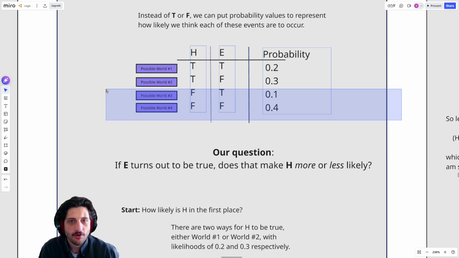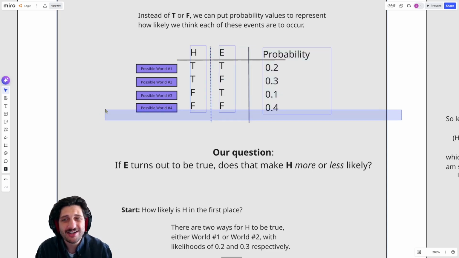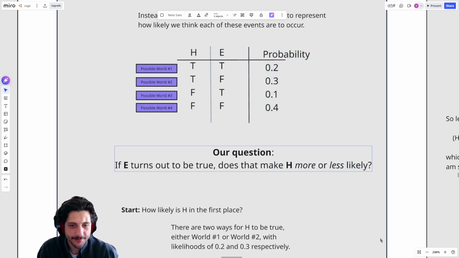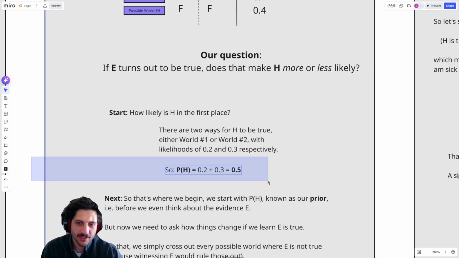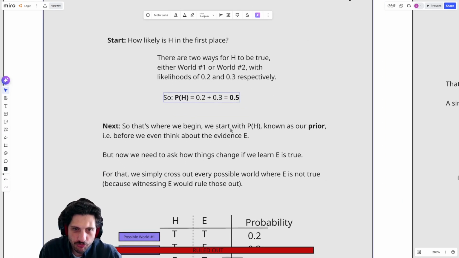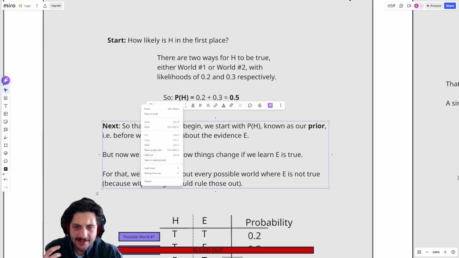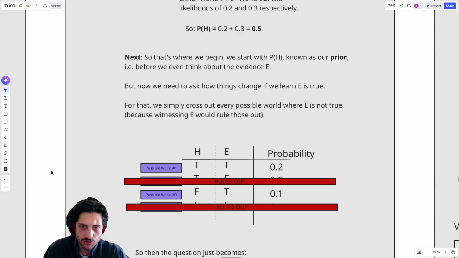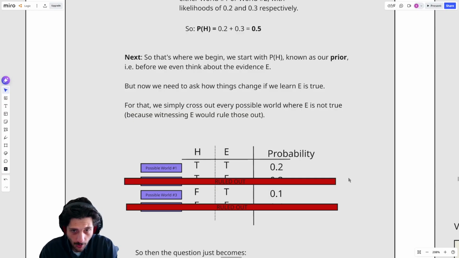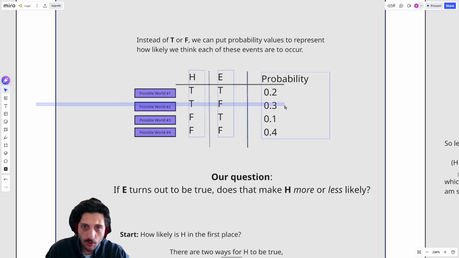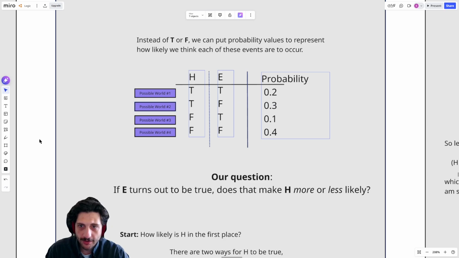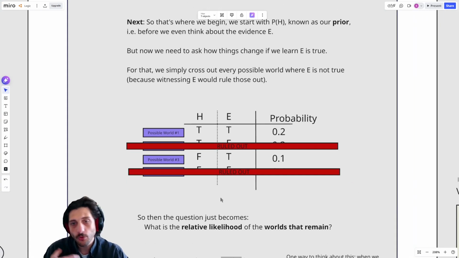where H is false. And our question then is, if we learn that the evidence is true, how does that change our confidence? So I start off with a 50% confidence in H. We call this our prior. We say, all right, before anything else, I have a prior confidence of 50%. Now what we need to do is ask how things change if we find out that E is true. And to do this, we simply throw out the worlds where E is false. We're asking, okay, if we know that E is actually true, so we know we're not in world 2 or 4, we throw those away.